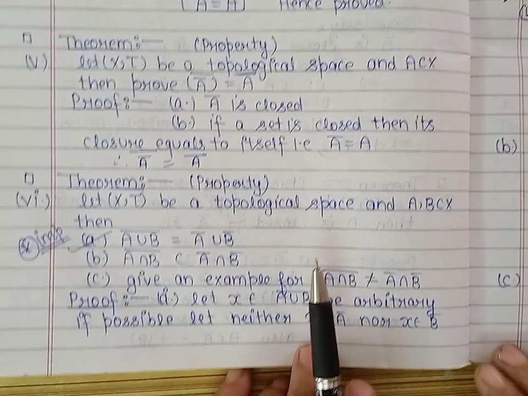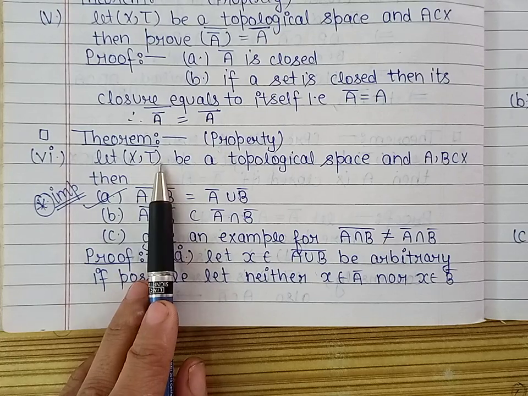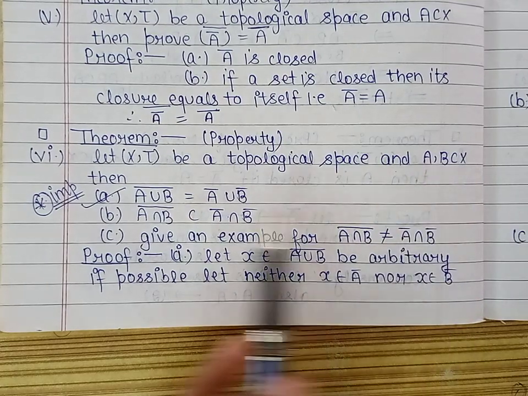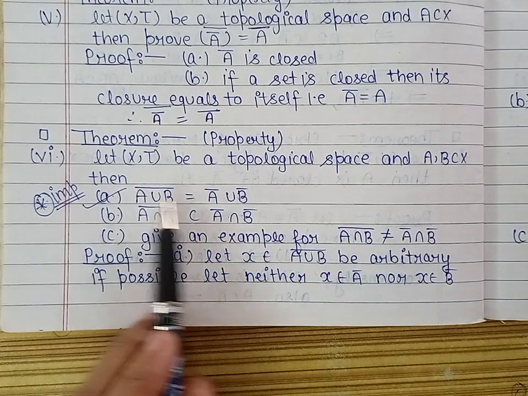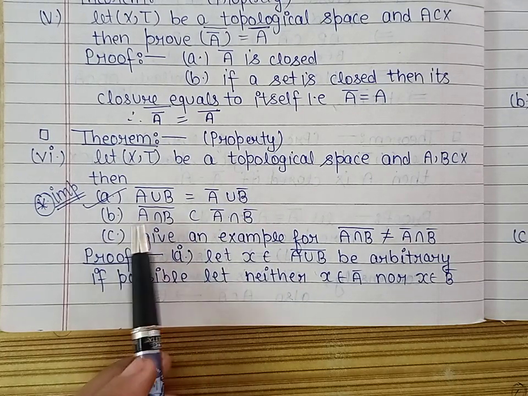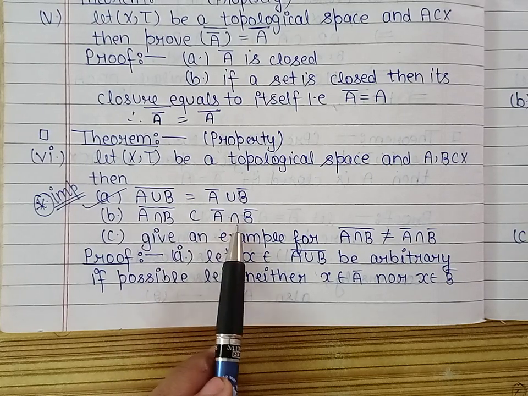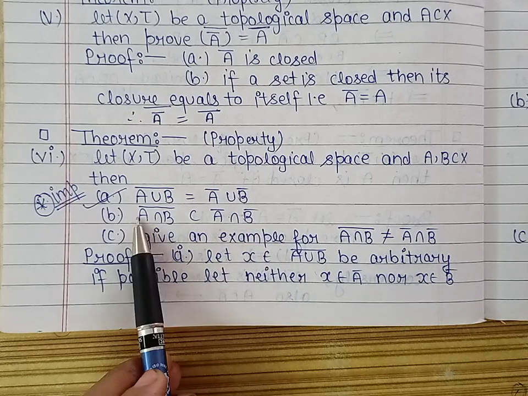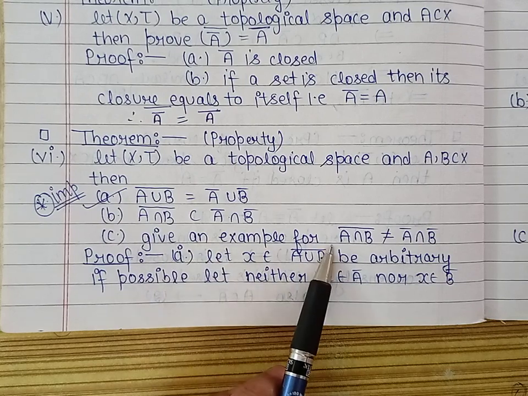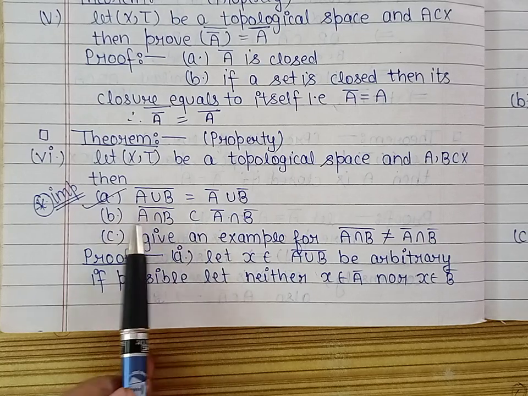Now next property of closure. In a topological space (X, τ), for any two subsets A and B of X, first, (A union B) whole closure is equal to A closure union B closure. And second, (A intersection B) whole closure is contained in A closure intersection B closure. In part B, equality does not hold. We will give an example to show that equality doesn't hold in part B. So firstly, let us prove part A.